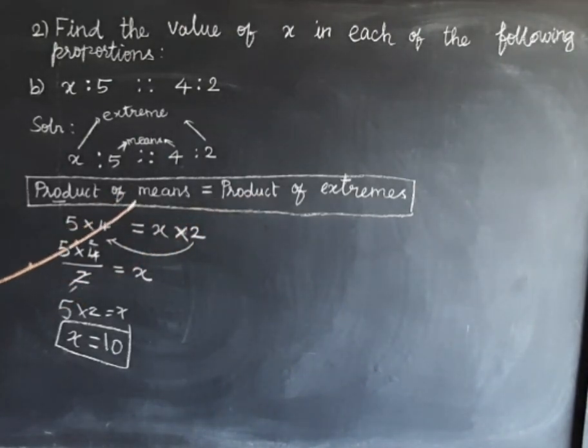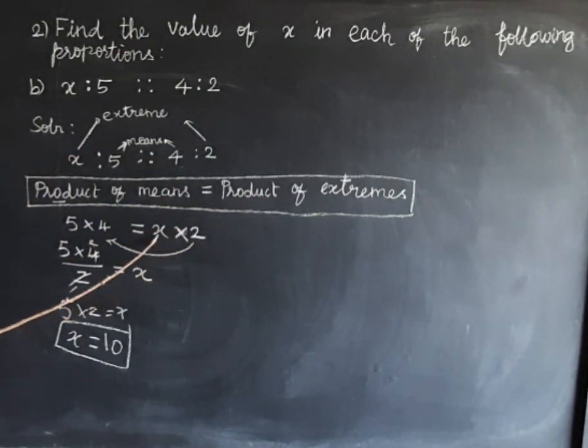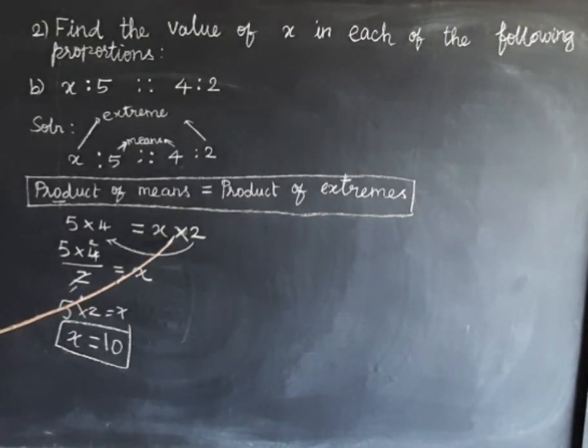So first find the product of means. Means middle term. Middle terms 5 and 4. 5 into 4. So 5 into 4 equal to product of extremes. Extreme terms were x and 2. So x into 2. So இங்க x உம் 2 multiplication ல இருக்கு.